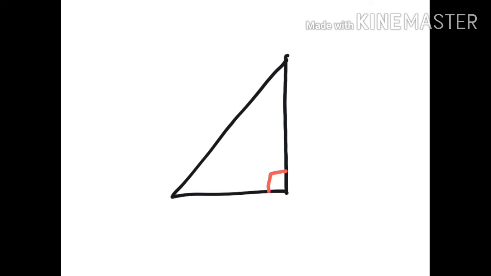This is a right angle triangle at 90 degrees, and let this angle be theta. Now this will be the side which is adjacent to theta, and this will be the side which is opposite to theta. Let me write opposite as OP.